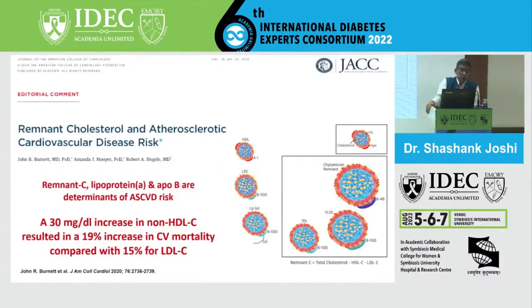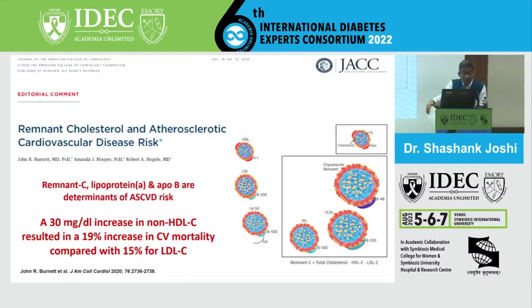It emerged in 2020. And this is a very nice editorial comment I would ask all of you to read. What is remnant cholesterol? It's nothing but total cholesterol minus HDL cholesterol minus LDL cholesterol. And it really corresponds to a risk which remains.